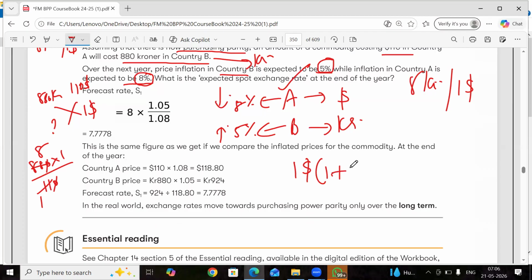1.1 plus 0.08 is equal to. What's the country B's currency? Kroner. What is the exchange rate? 8 kroners. What is the inflation rate in country B? 5%. 1 plus 0.05.